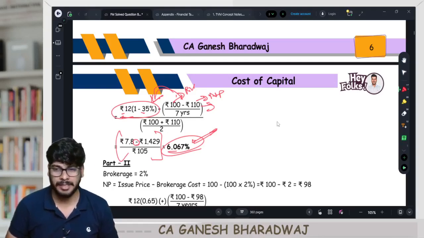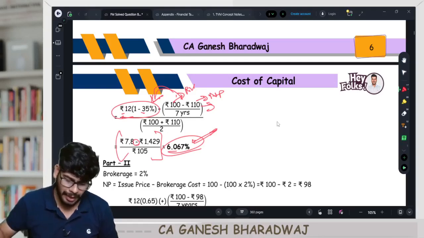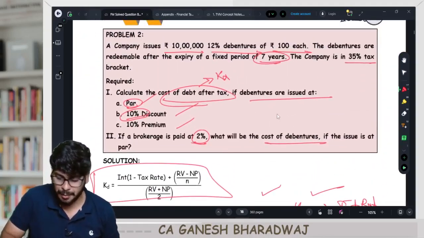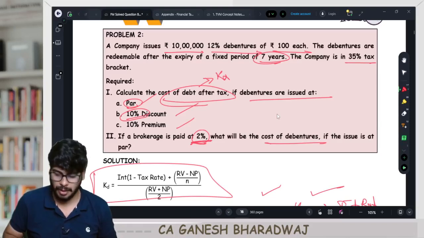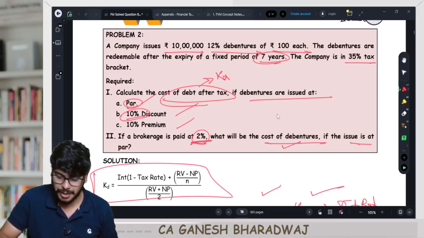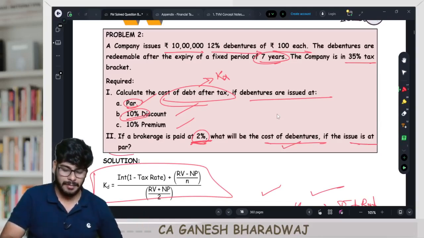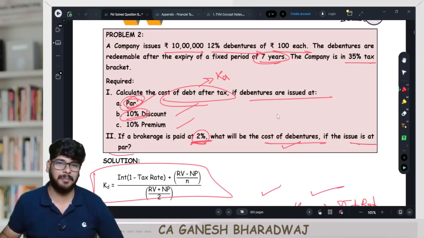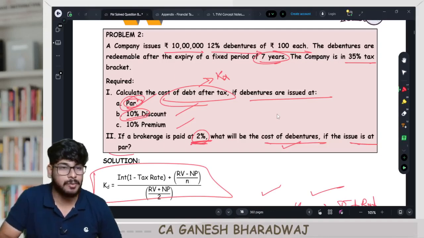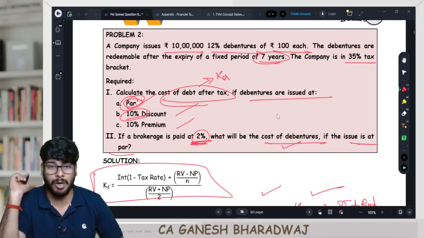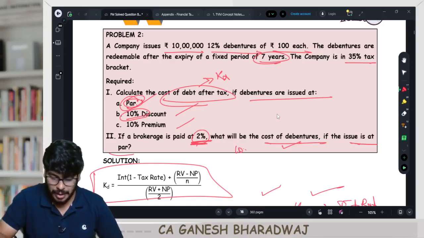Done? Shall we move on to the next one? Now, the next part of the question says, assume that the company is paying a brokerage of 2%. And what will be the cost of debentures if the issue is at par? Now, let's say we are recomputing, assuming the issue is at par. But the only difference is what? You have been given a flotation cost, brokerage, which means for net proceeds, what will you do? Issue price of 100 minus flotation cost of 2%. Are you clear with this?